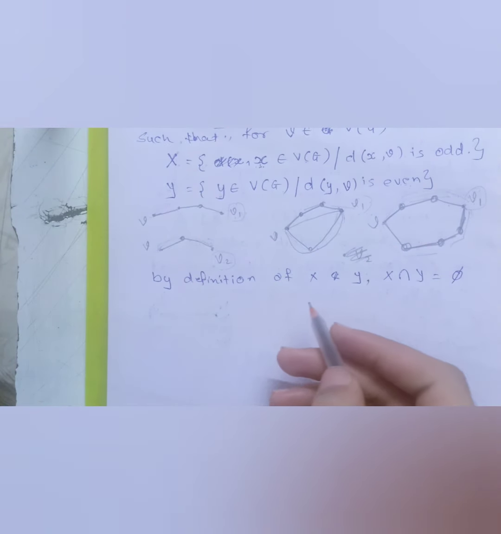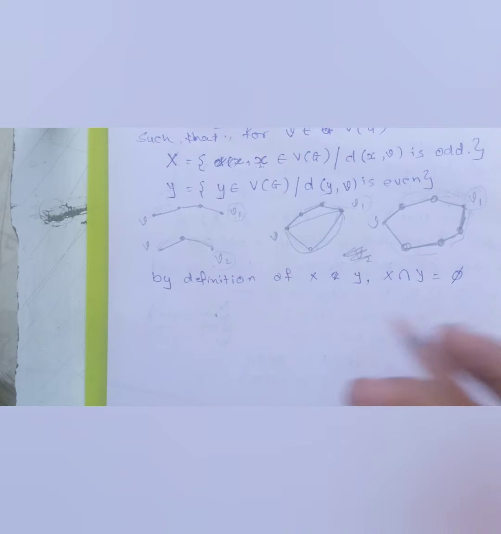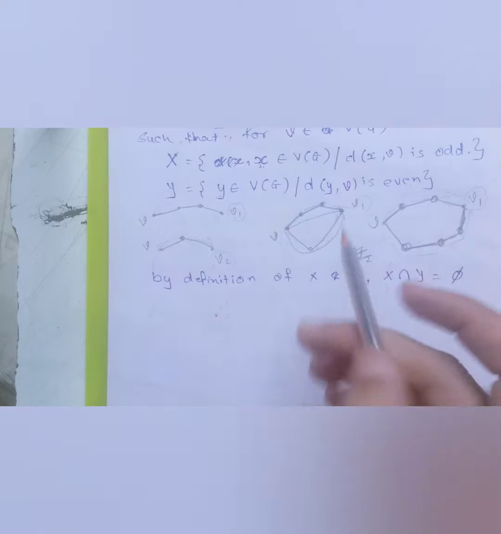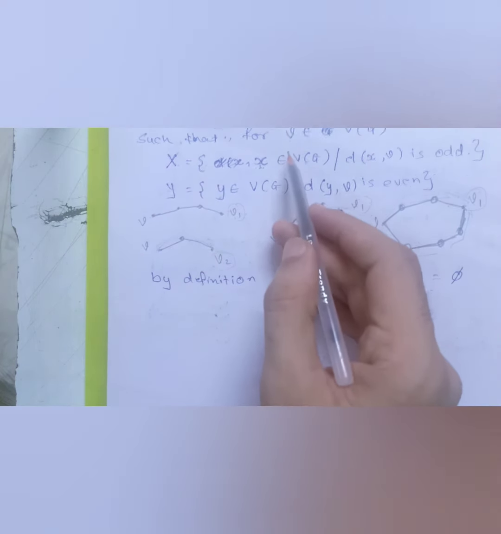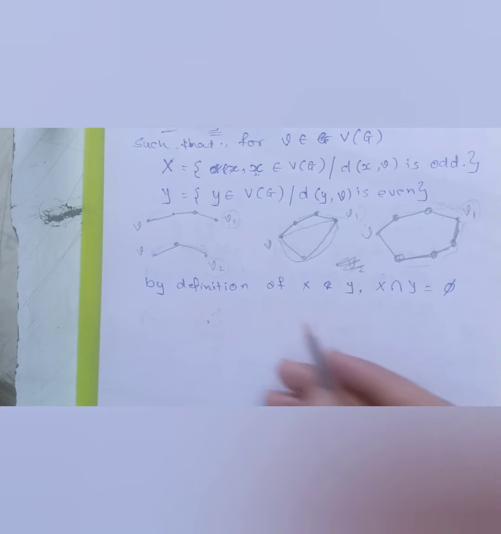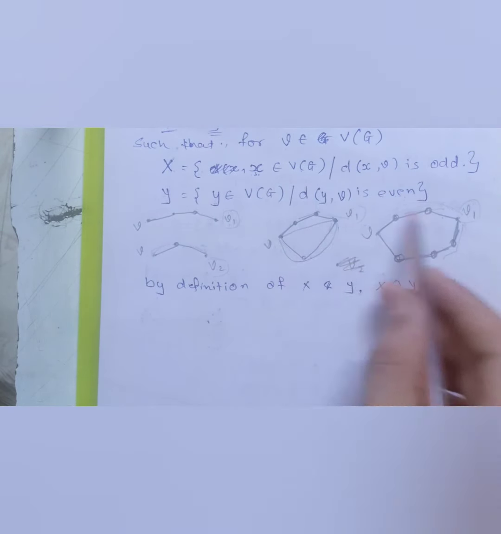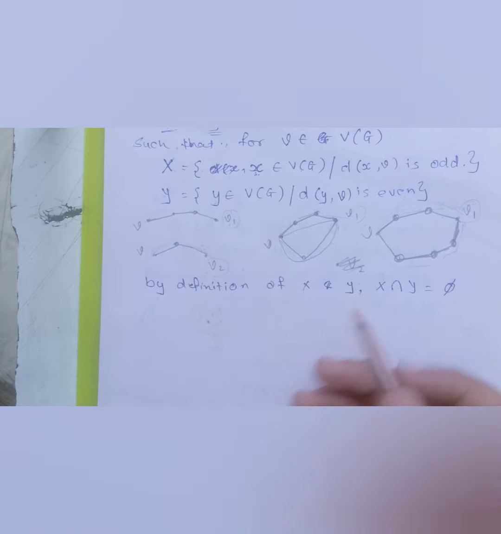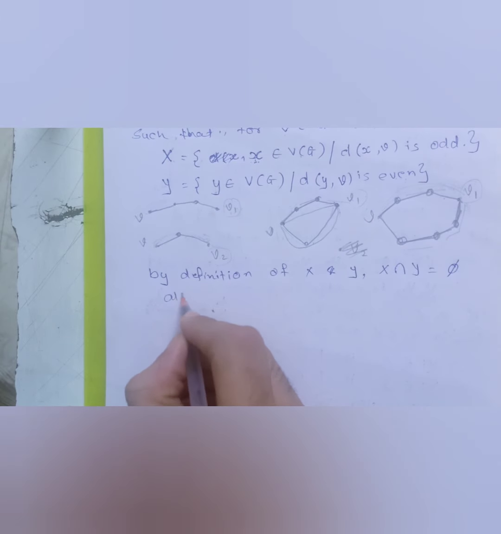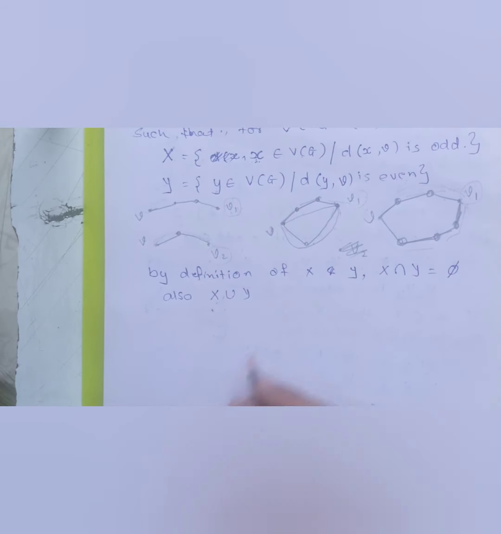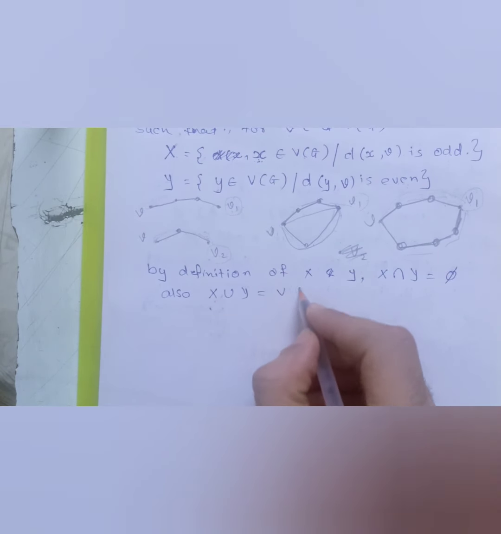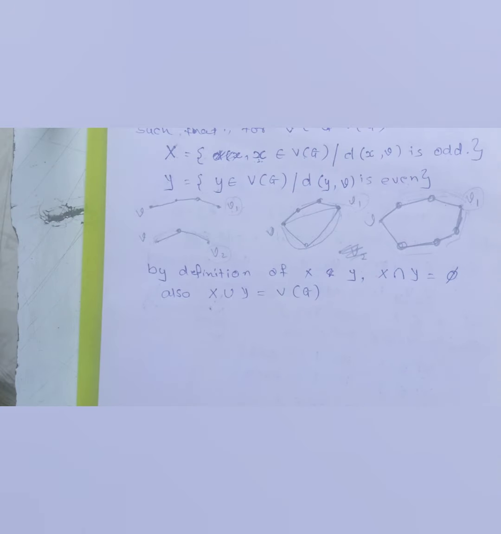And similarly, we can say that if I take any vertex from this particular graph, it should be either at an odd distance from this particular vertex V, or at an even distance from this particular vertex V, right? So we are considering all the vertices in this given graph. So I can simply say also that the union of these two sets will give me the entire vertex set of G. So these two conditions of bipartite graphs are done.